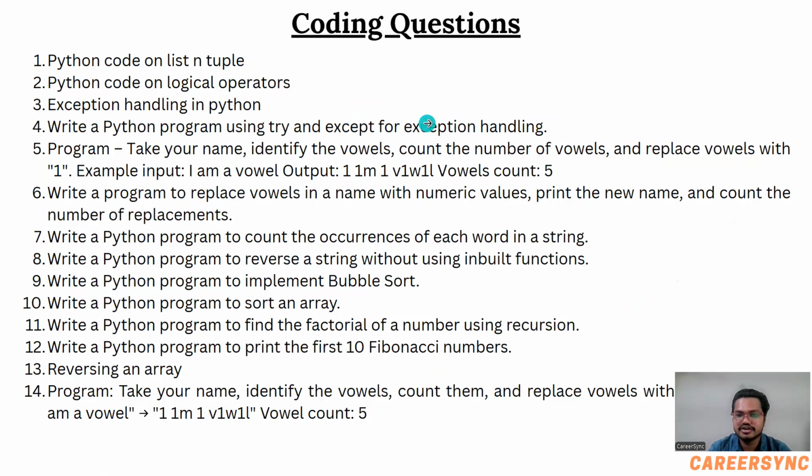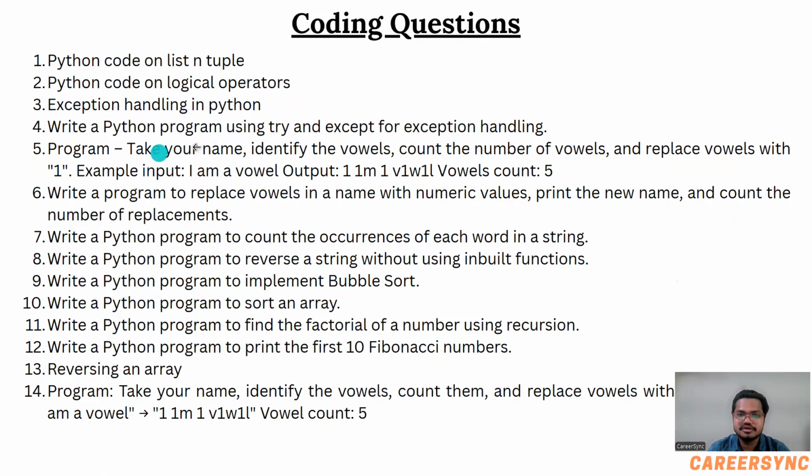Now let's see the coding questions. It is the last part. Python code on list and tuple. Python code on logical operators. Exception handling in Python: you have to execute the code and show them with the example. Write a Python program using try and except for exception handling. It is the same question as the third one.